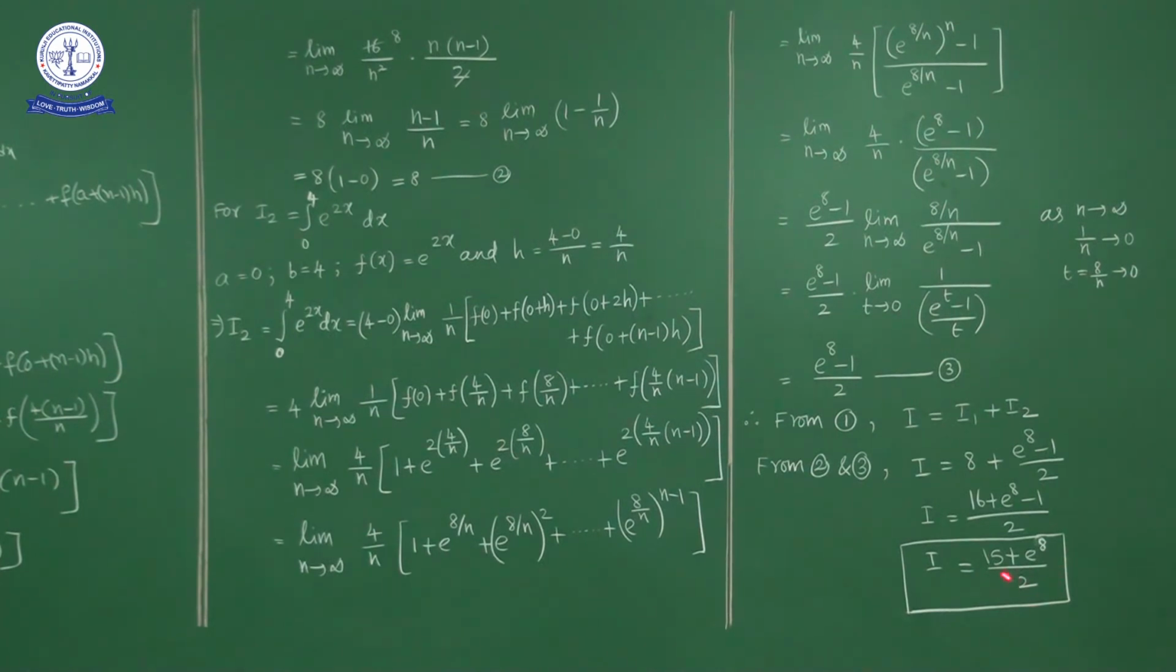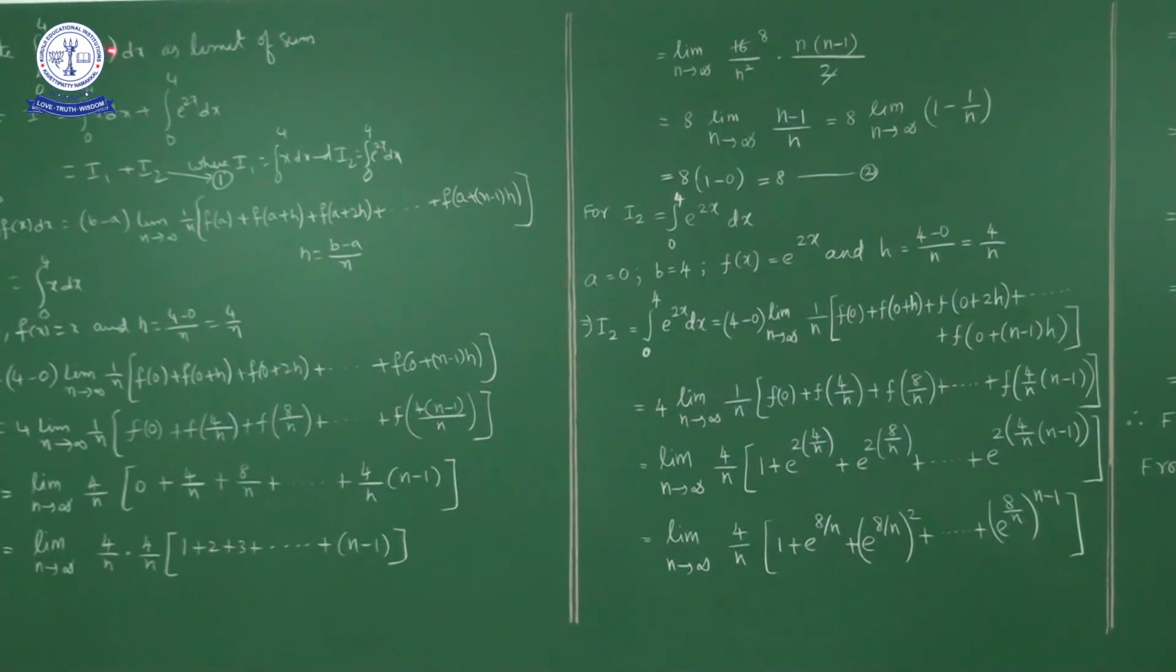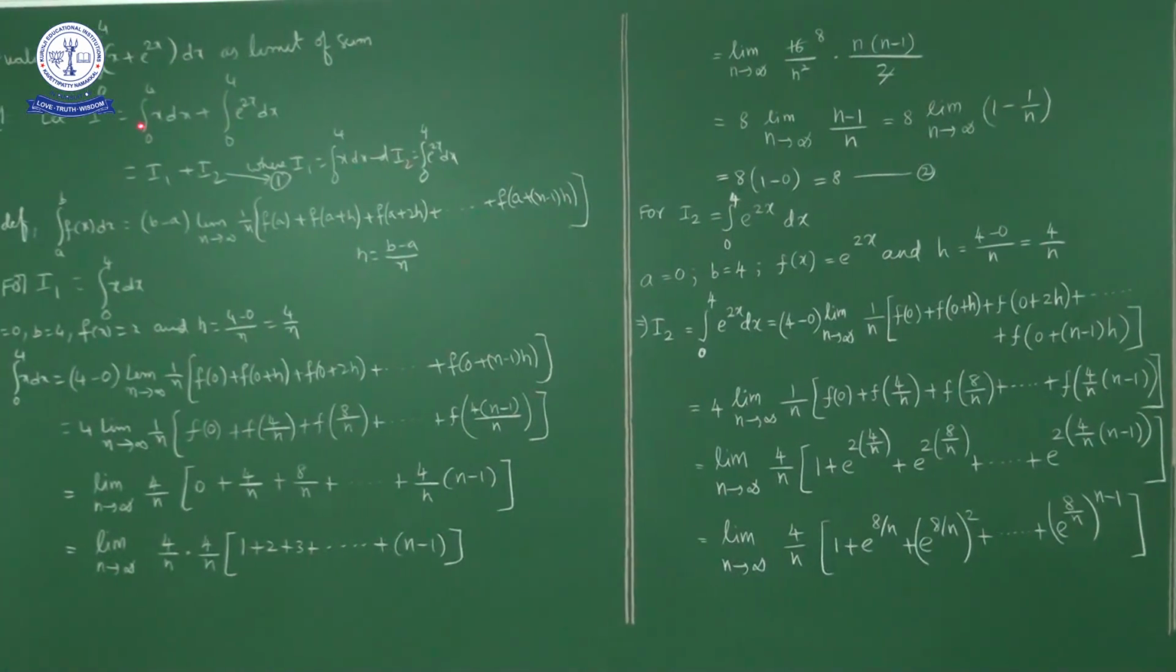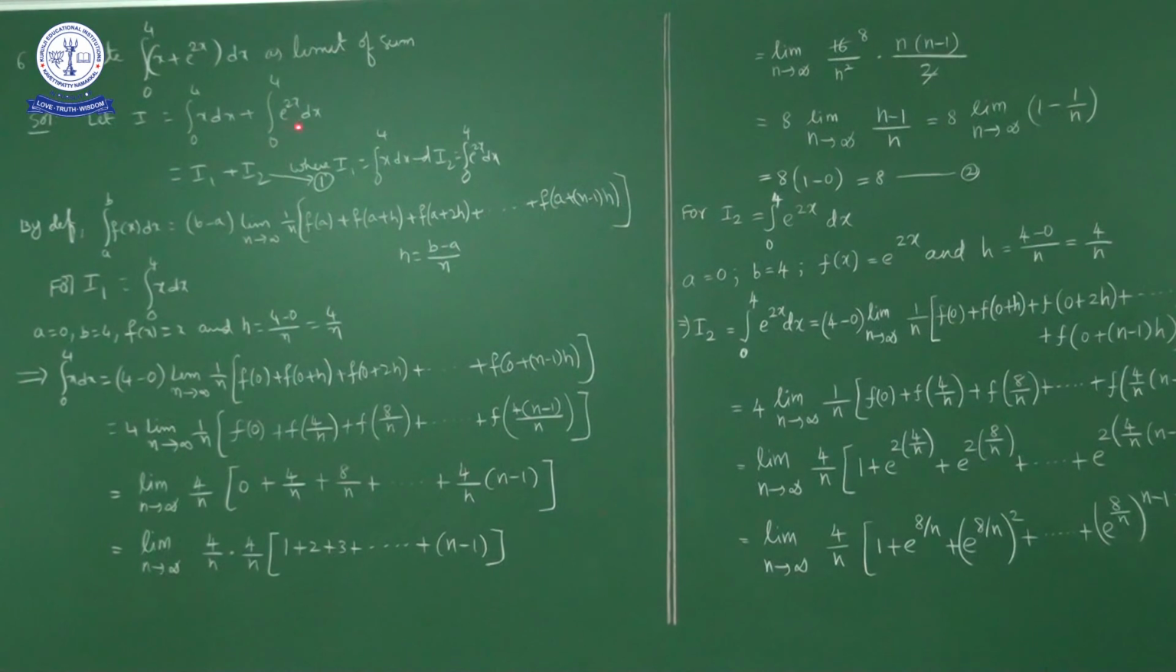Okay, I'll repeat once again. Here the given question is: evaluate the integral from 0 to 4 of (x + e^(2x)) dx. So I'll write the integral from 0 to 4 of x dx plus the integral from 0 to 4 of e^(2x) dx. I'll consider this as I1, this as I2. By definition, what is the formula? The integral from a to b of f(x) dx equals (b − a) times the limit as n approaches infinity of 1/n times [f(a) + f(a+h) + f(a+2h) and so on up to f(a+(n−1)h)]. What is h? h is (b − a)/n.